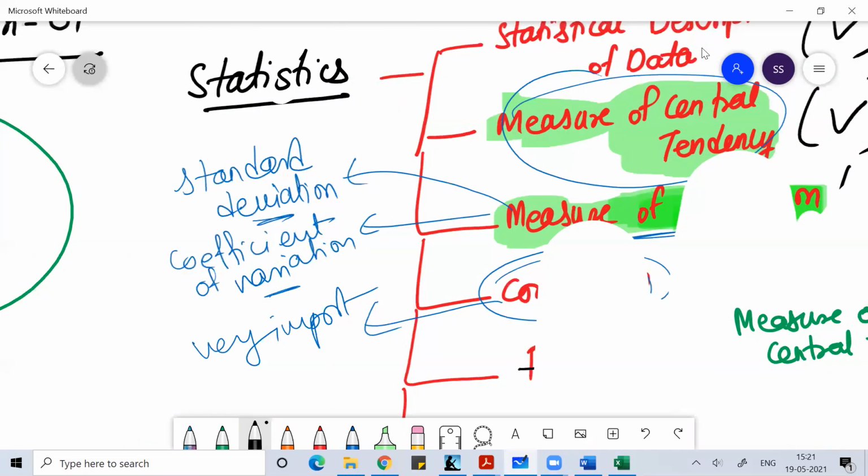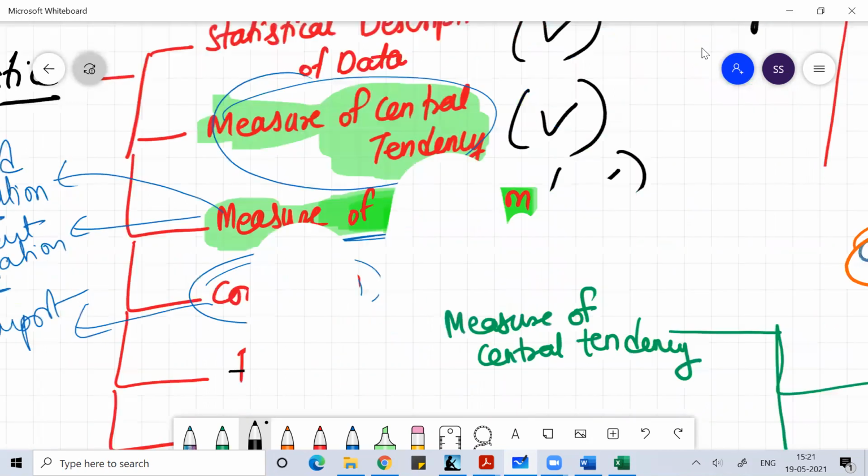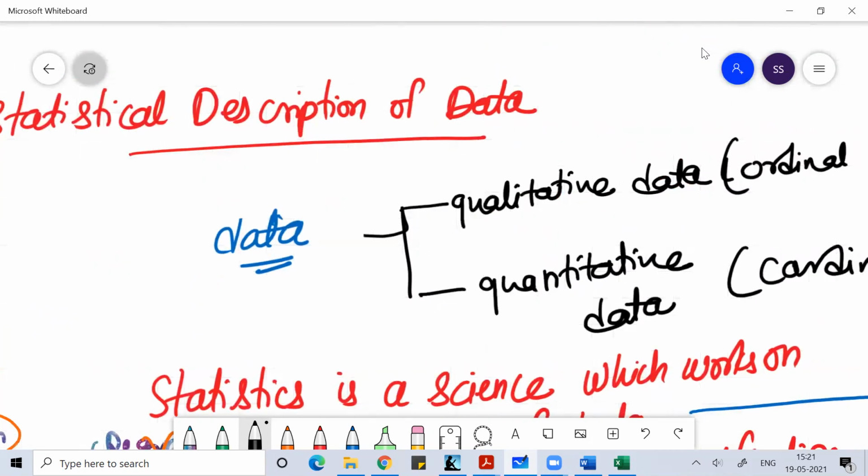You can spend some time reading the basics of these concepts, whatever I have done in this class, the theory part and all. I have other series of assignments done on the theory part of statistical description of data. If you are really interested, I can pass on that information to you whenever you want. But for the BCA curriculum, we do not need to go more into the theory part. Once you understand the basics of what statistics is and how it works, your work is only this much.